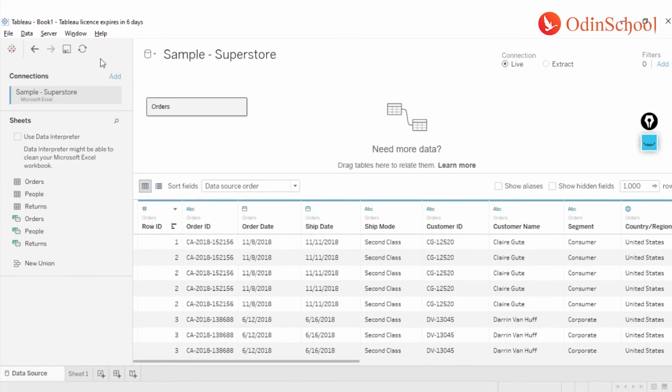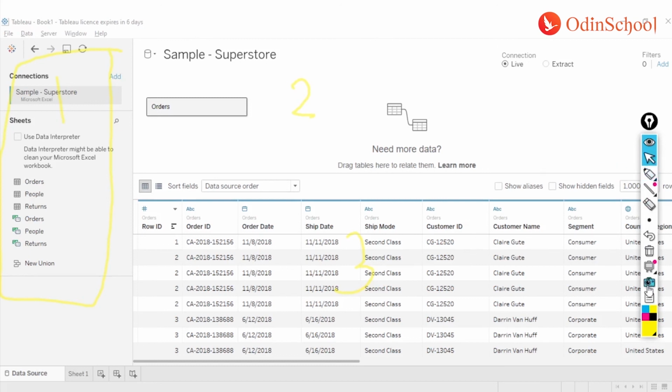So we have seen the first pane over here, which was all about your connections, where you establish the connections with various databases. The second window over here is about how you can create the joins, or how you can create your data, right? And the third option over here is your preview window, where you can clean your data, where you can have a look at the data which is being imported.